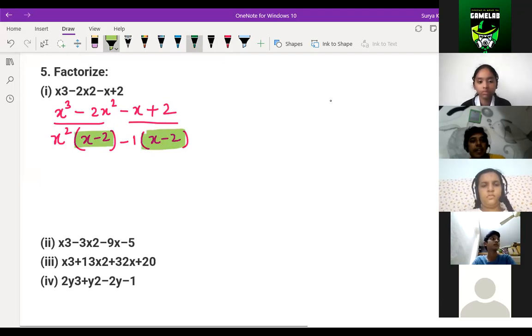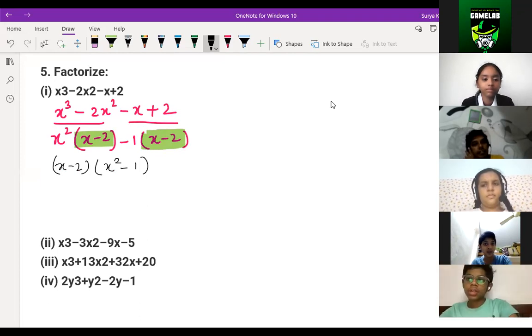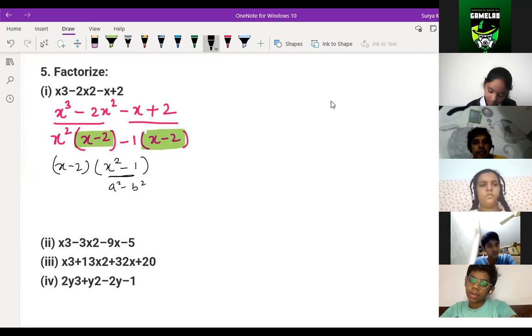See, now again we can write it as x minus 2 and in bracket we can write x square minus 1. Is it clear, children, till here or not? Yes, sir. Anyone, Satvik, Sahil, are you having doubt, children? No, sir. See, this part is in the form of a square minus b square. And this you can write as x square minus 1 square also.